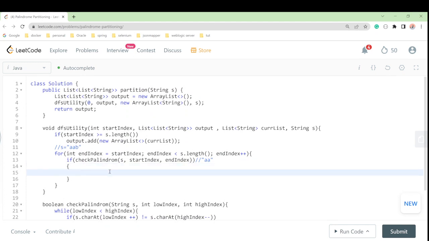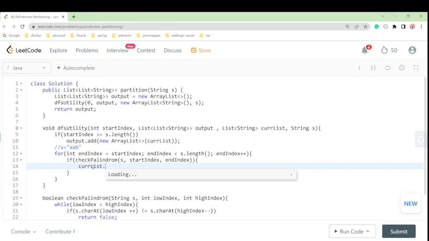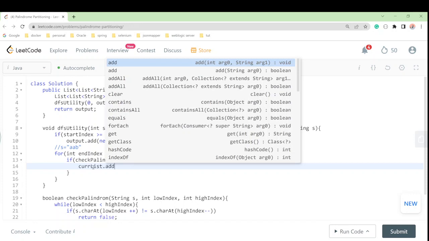Now we are here, right? I'll take this one up, like this. If you know the string value, don't worry. Now what we should do is check our current substring, and if that is a palindrome, then we will add it onto the current list. So we have the current list, and we will do dot add.